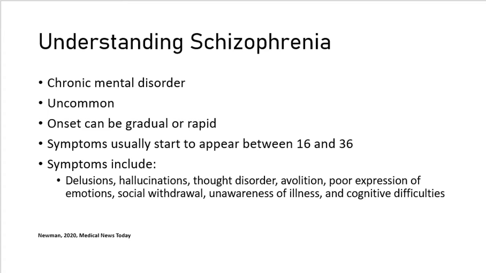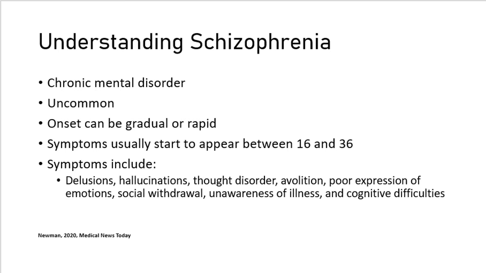All right, the next thing I wanted to talk about was schizophrenia. A lot of people have heard the term thrown around in movies or television, but don't actually understand exactly what it is. So schizophrenia is a mental disorder that, although it can be treated with medication and therapy, is incurable. So it's a chronic condition. It's relatively uncommon and it affects less than 1% of the population in the United States.